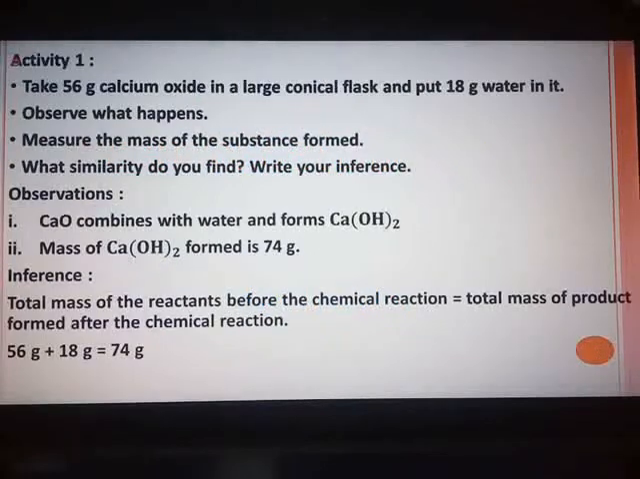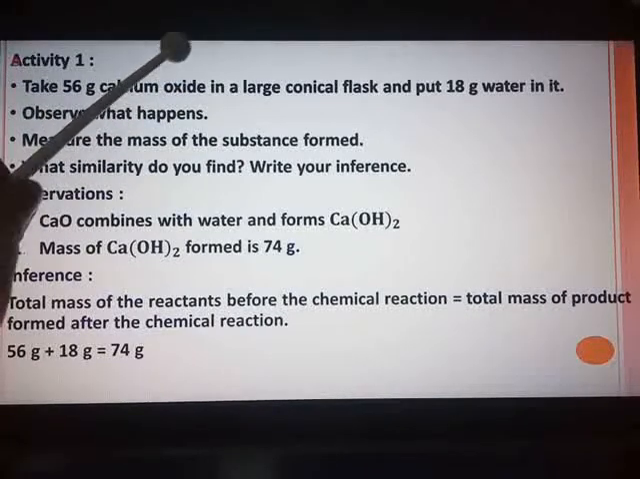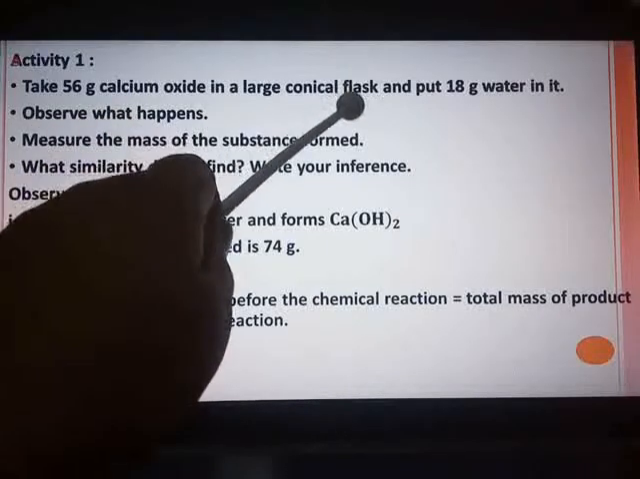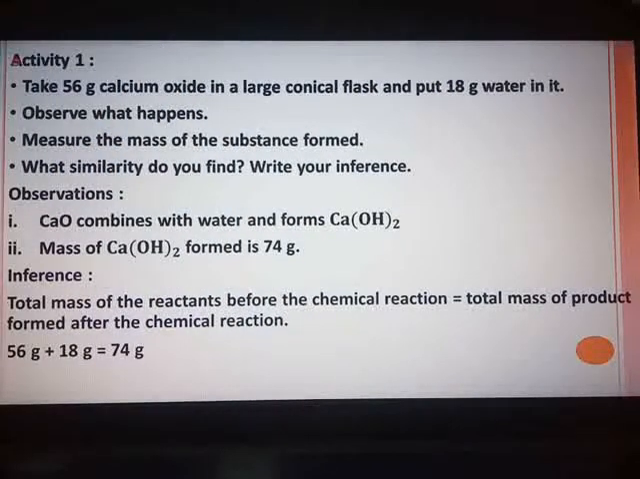In this chapter, we have studied the first activity to understand the law of conservation of matter. Our first topic is laws of chemical combination. Under that, we have the law of conservation of matter, and to study that law, we had seen a very small activity. In the activity, we had taken 56 grams calcium oxide, that is CaO, in a large conical flask, and 18 grams of water was added in it.